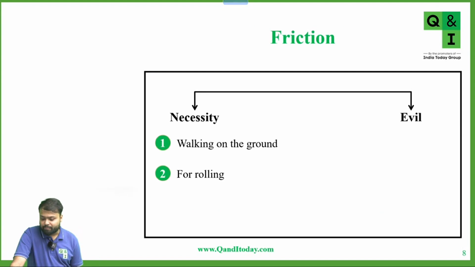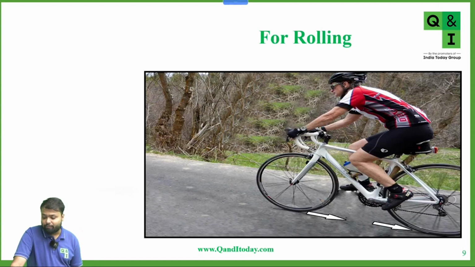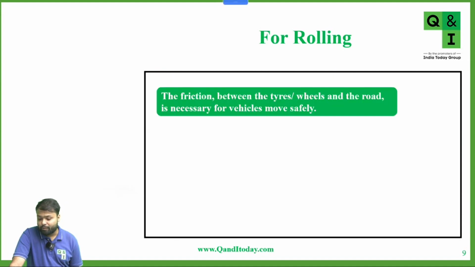Next, for rolling. Again, for rolling, friction is very important. This is similar to the case of walking. The friction between the tires or wheels and the road is necessary for vehicles to move safely. If friction is less, the tire is not rotating, it's skidding. If we are in mud, the tire is rotating more, not moving in the forward or backward direction. Yes or no? Yes, sir.